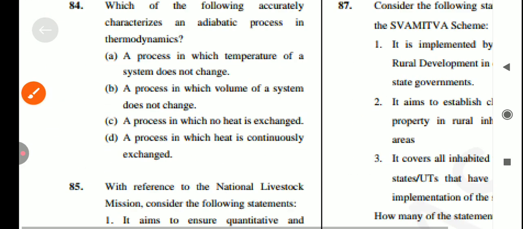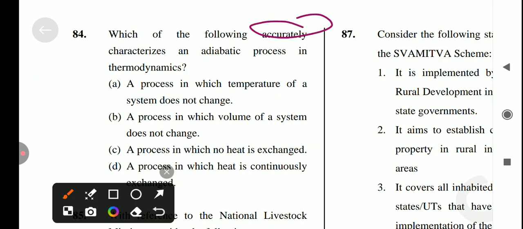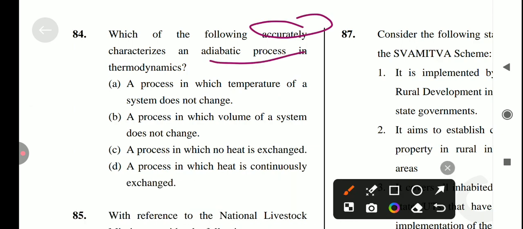Next question is, which of the following accurately characterizes the adiabatic process in thermodynamics? So first is a process in which temperature of a system does not change. Is it true? No. The process in which volume of a system does not change. No. The process in which no heat is exchanged. Yes, option number C is the correct answer for this question, because